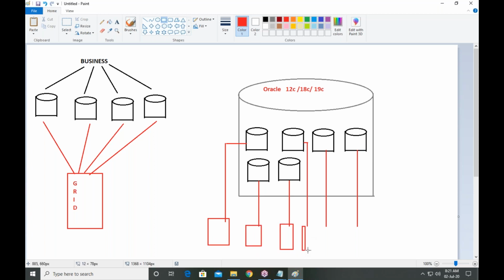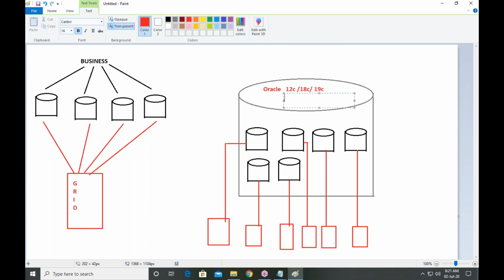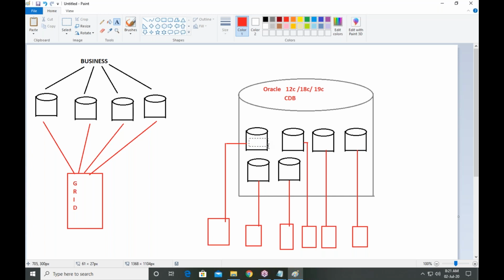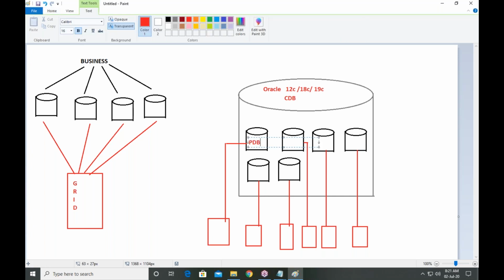So see the setup of 12C. 18C is also similar. 19C is also similar. But for maintenance purposes, there is a difference. I will explain. Okay. So the major database is known as CDB. CDB. And these small databases are known as PDB. All these things are known as PDB.